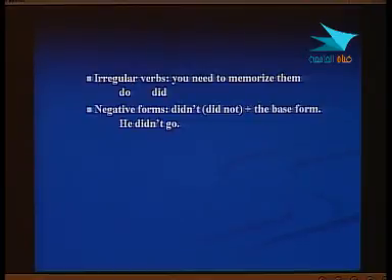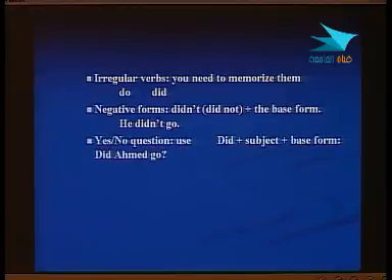As you see in the example here, he didn't go. لم يذهب. So he is the subject, didn't or did not, you can use either if you want. And then go is the base form, and the past form of go is went. So now it's clear how we can negate things: subject, did not, and the base form.